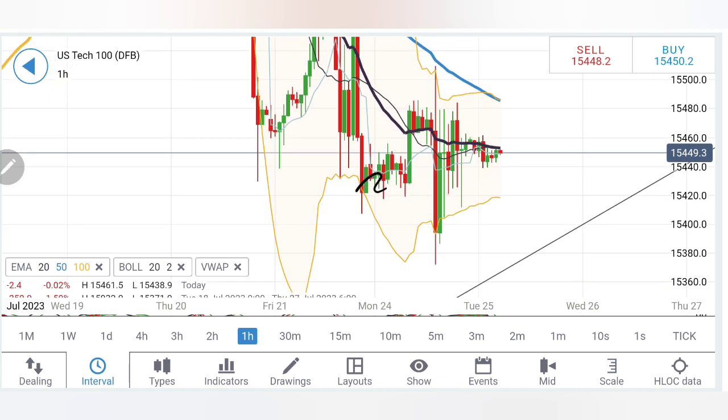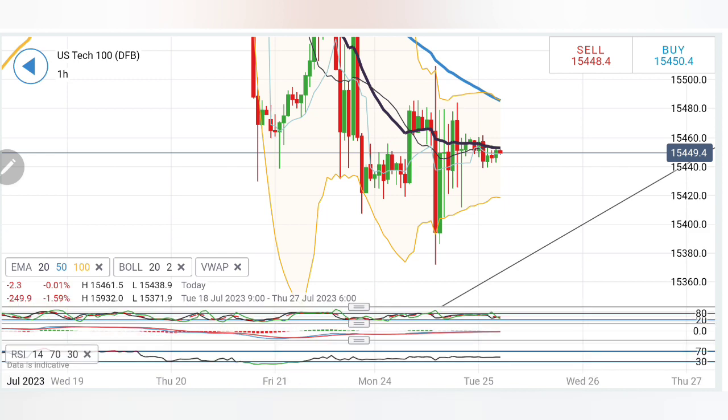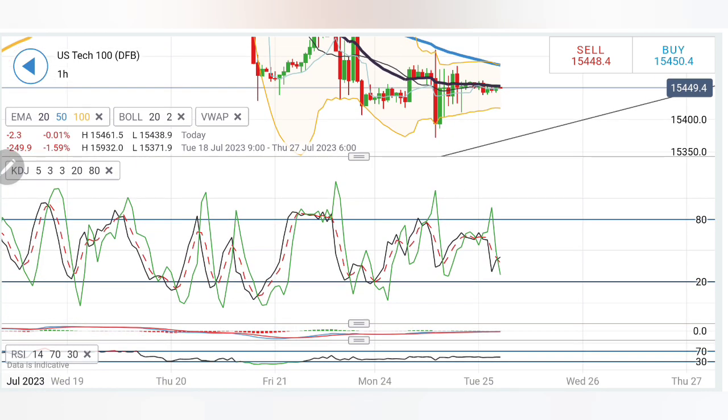On the downside you can see 15,370 we have seen yesterday. That was the 20 period moving average on the daily charts. It has precisely achieved that and bounced back. Now you can also look at multiple candles getting reversed from 15,420 levels. Hence you can sell here at 15,420 and expect it to drop a bit, but then 15,370, 350 is a greater support. Now let's have a further detailed look before we arrive at a conclusion.